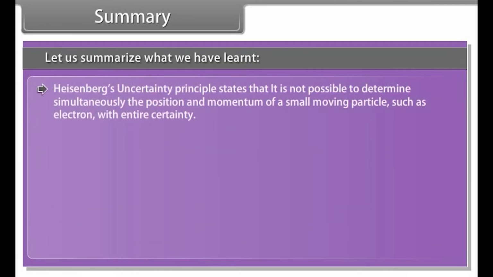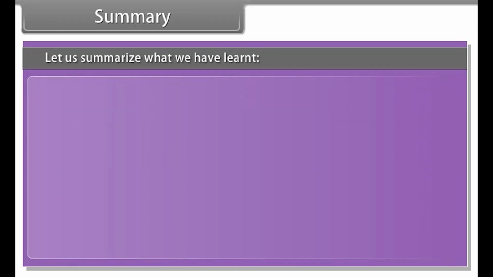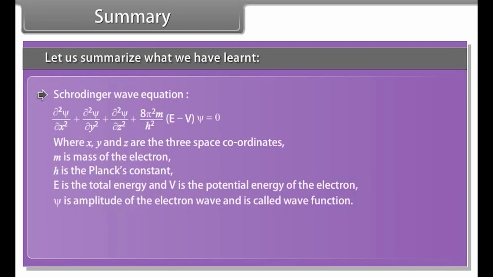Heisenberg's uncertainty principle states that it is not possible to determine simultaneously the position and momentum of a small moving particle, such as an electron, with entire certainty. Mathematically, it may be expressed as: Schrödinger wave equation, where x, y and z are the 3 space coordinates, m is the mass of the electron, h is Planck's constant, E is the total energy and V is the potential energy of the electron. Psi is the amplitude of the electron wave and is called the wave function.